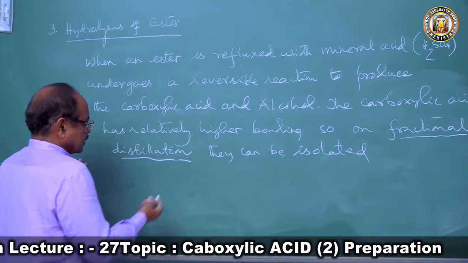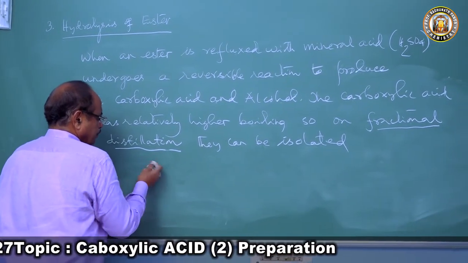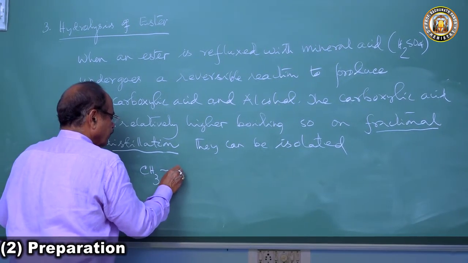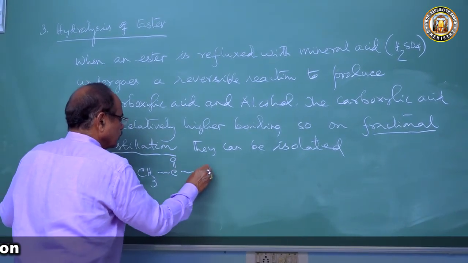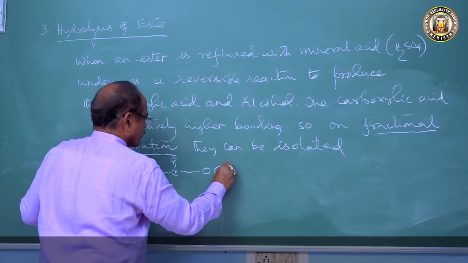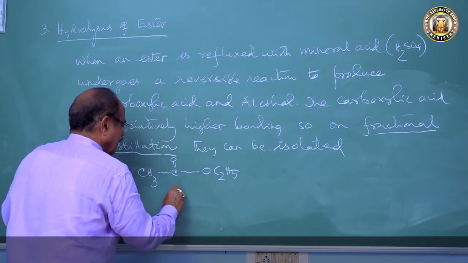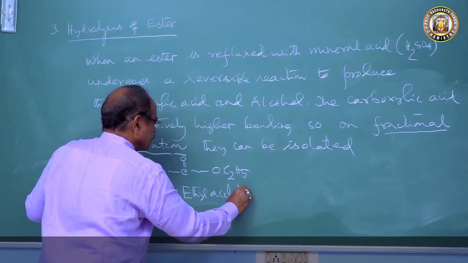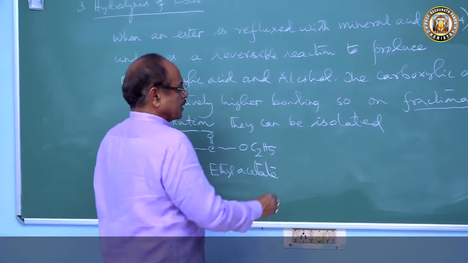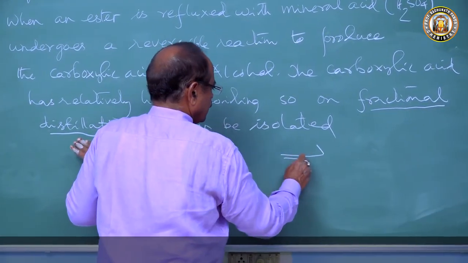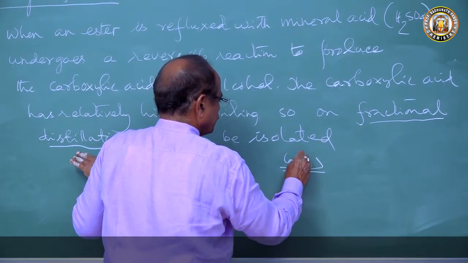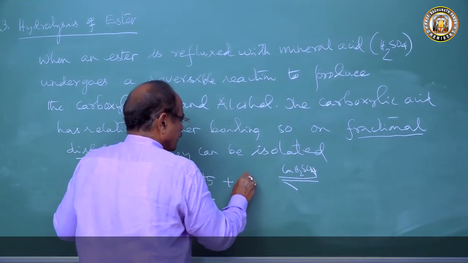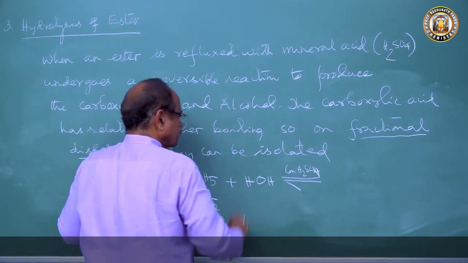So let's take say CH3COOC2H5. This is ethyl acetate. If you treat this with concentrated sulfuric acid, and it is refluxed, it undergoes hydrolysis.